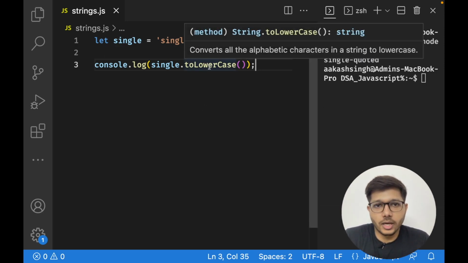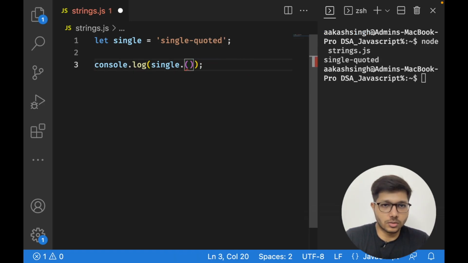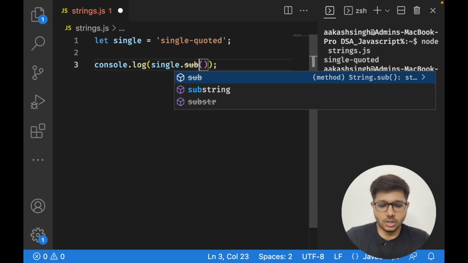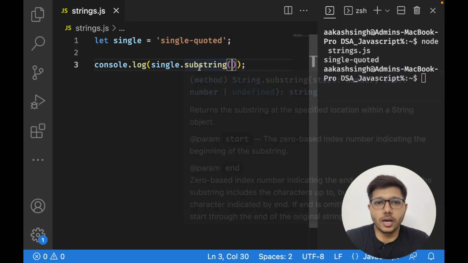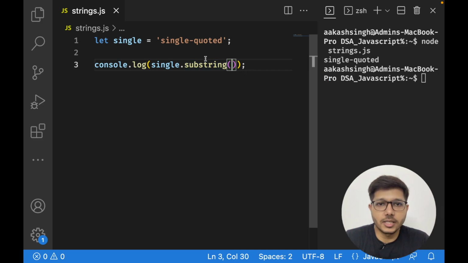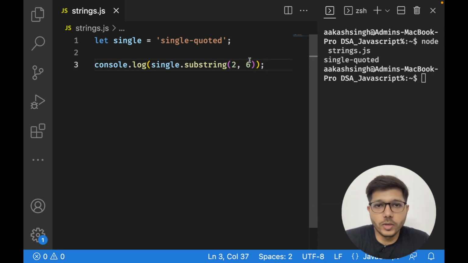Then there are two more methods that you can use. Like you can use the substring method. And substring actually takes two parameters. It takes the start number. So suppose I give 2 and then 6. What it is going to do is fetch the string from your main string variable, and it is going to start from position 2.